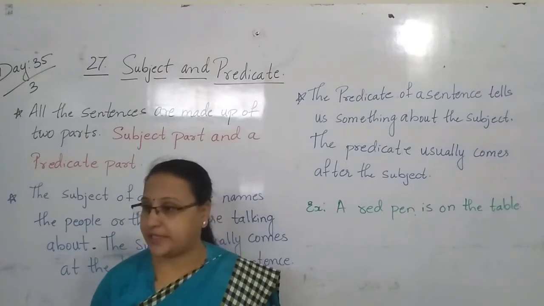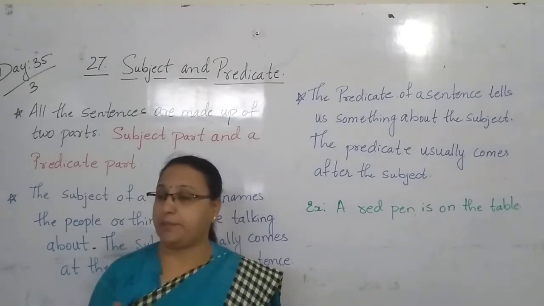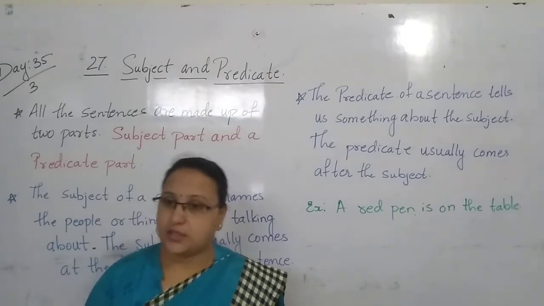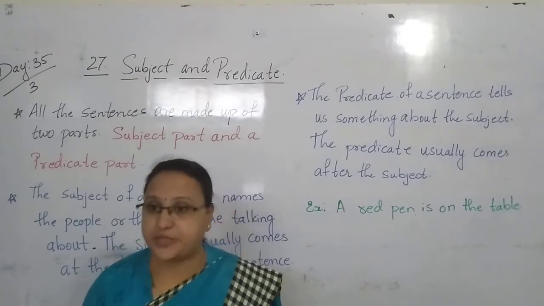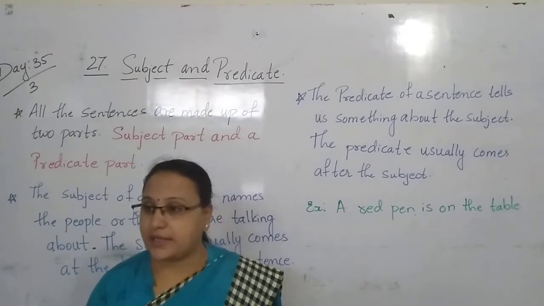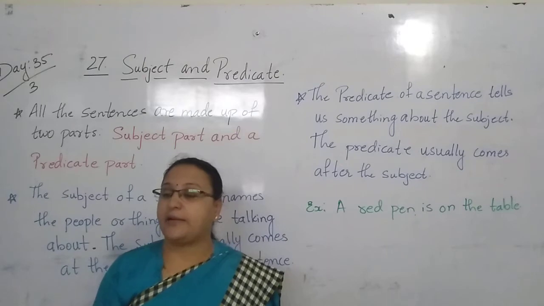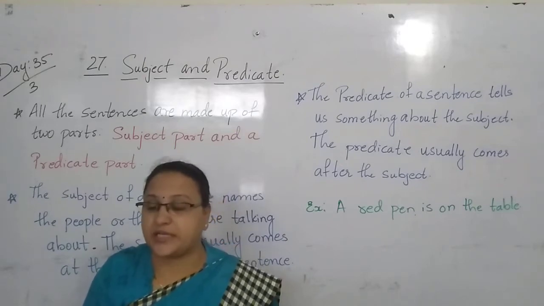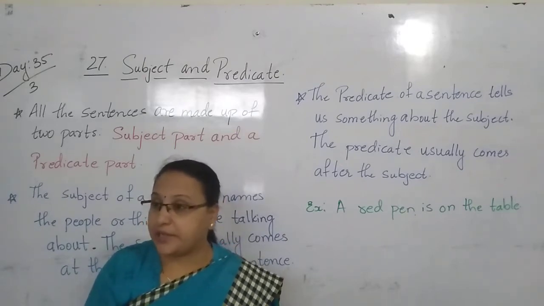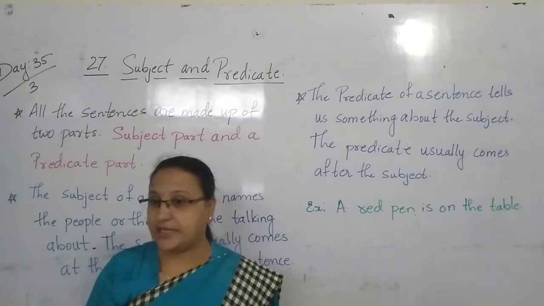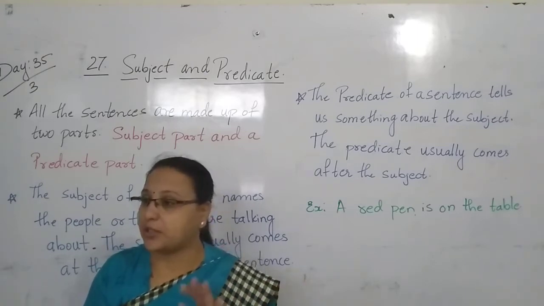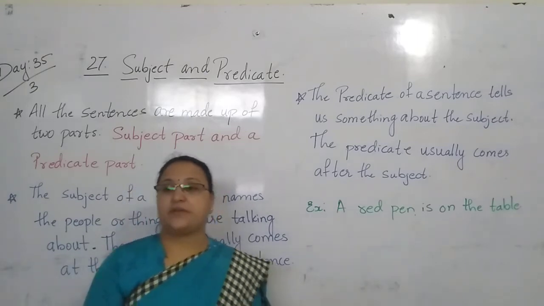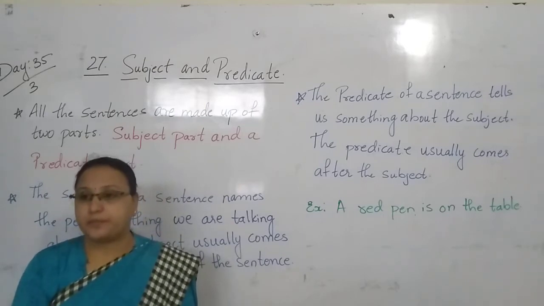So we come to know in the subject what is going on. And remember, children, the subject is always at the beginning of the sentence. Then at last we will find the predicate.